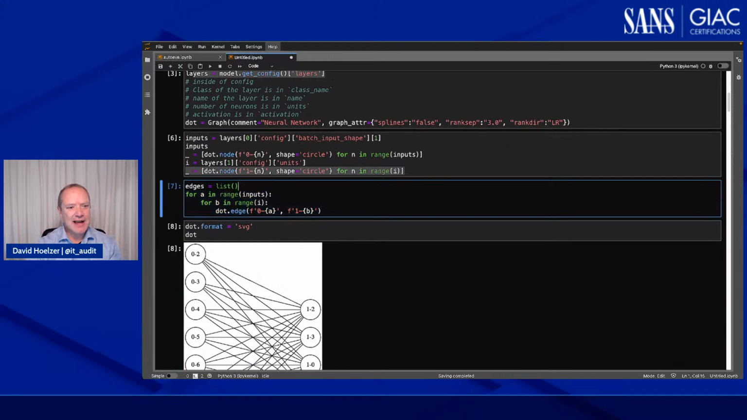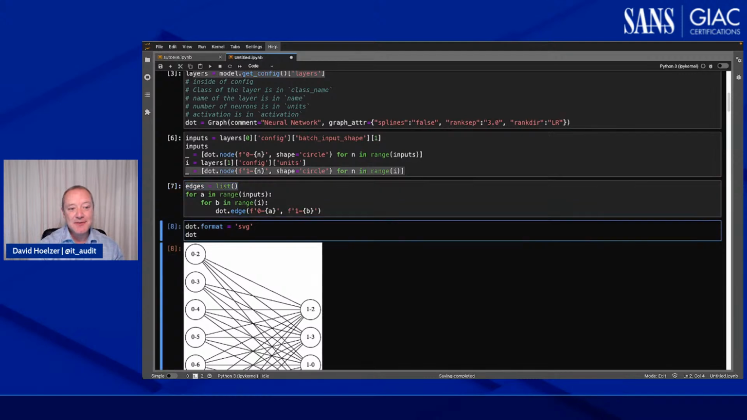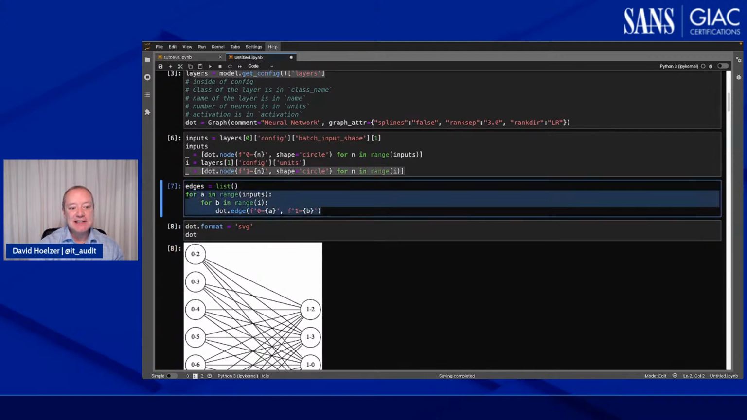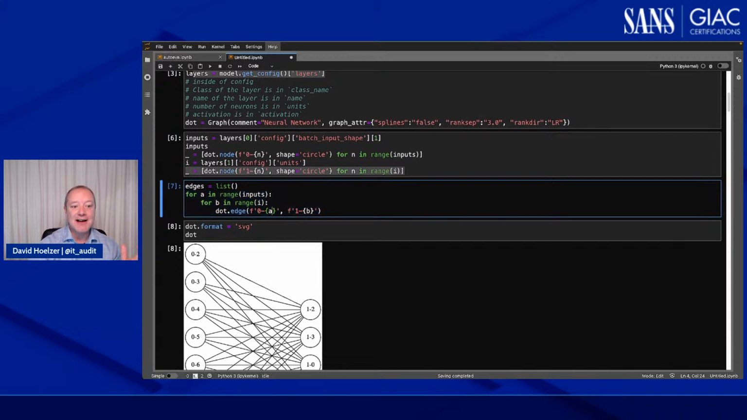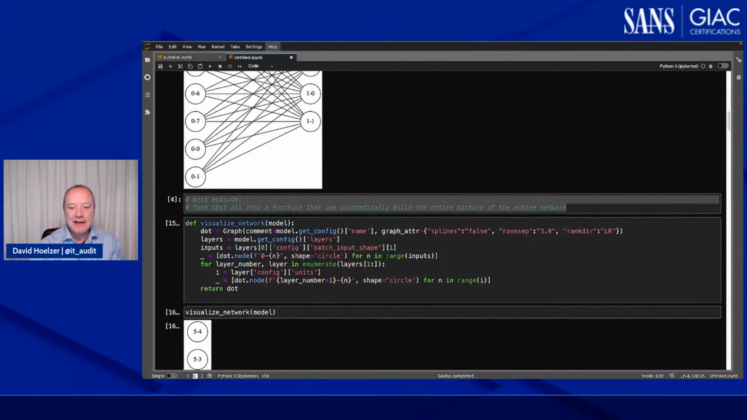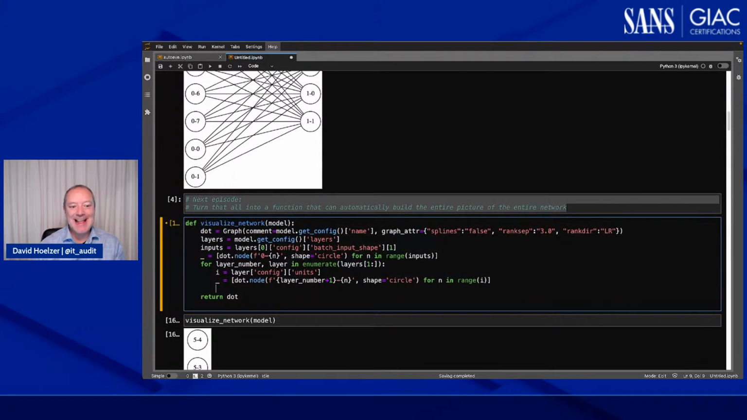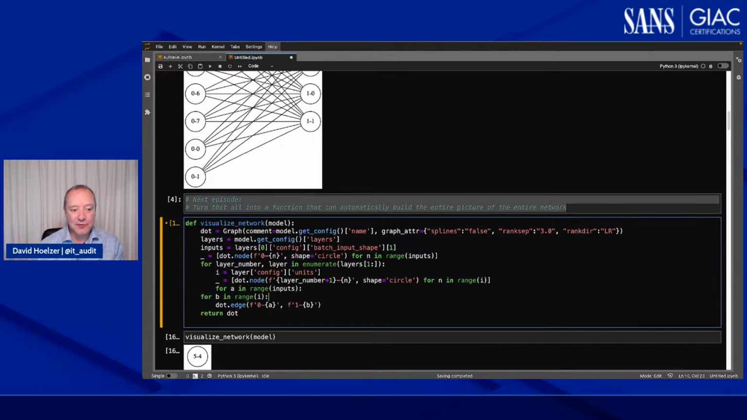And looking at this code, I see I've got this edges list that I created. I must have had in my head that I was going to maintain a list of the edges. But in the end, I don't think we ever actually used that edges list because the very next thing we did was visualize it. So I don't think I need that. What I do need is this piece, because this piece here, that's the code where we have the dot edge linking the two together. So let's come down here and let's put that inside of that for loop.